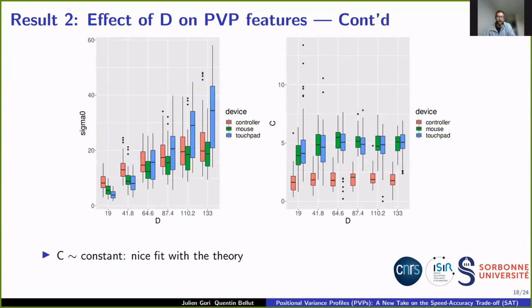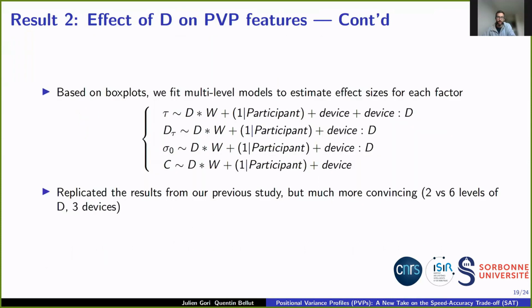On the right, you see d tau, the distance covered during the first phase, and it's proportional to D. For sigma 0, which is the variance at the end of the first phase, we see that the linear relation seems to hold as well. And on the right, C seems constant as the model predicts.